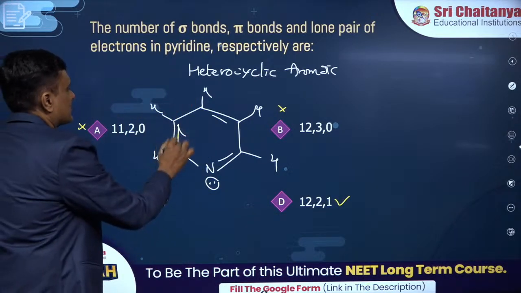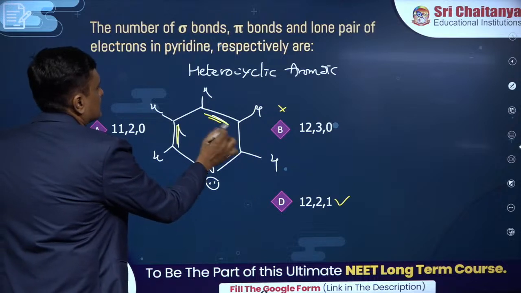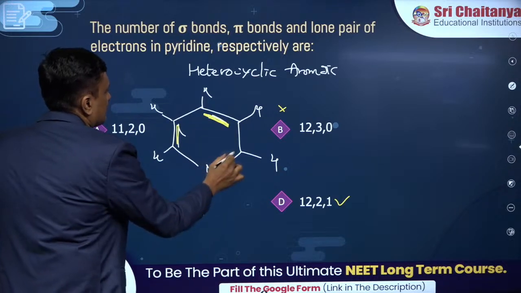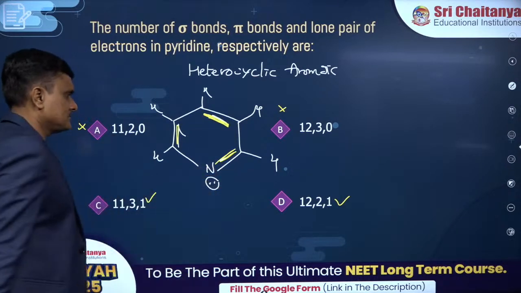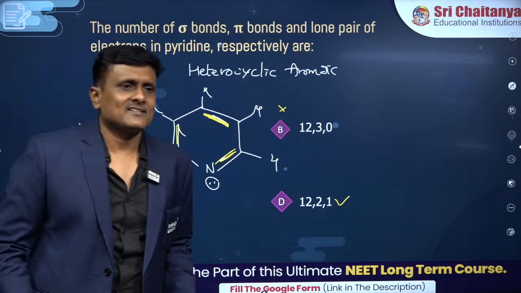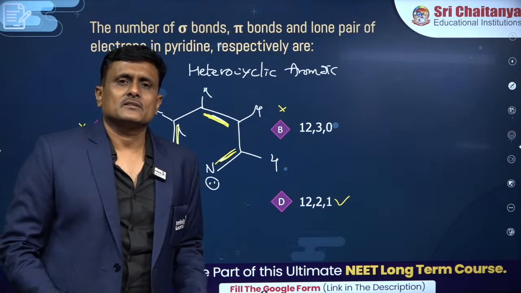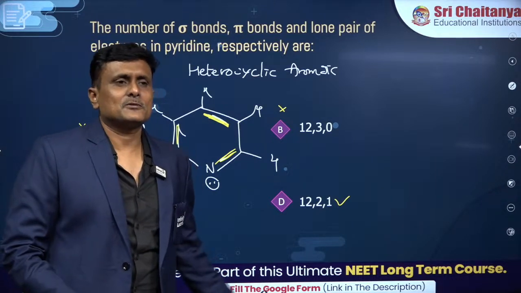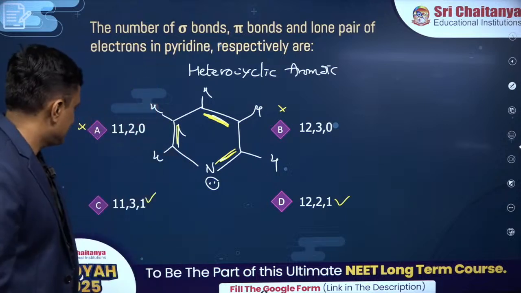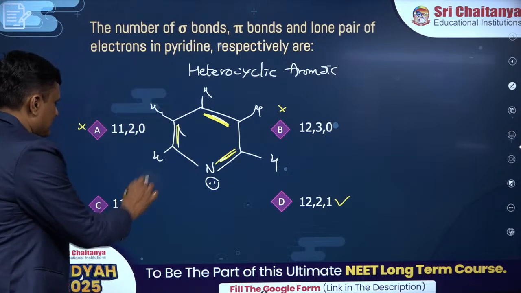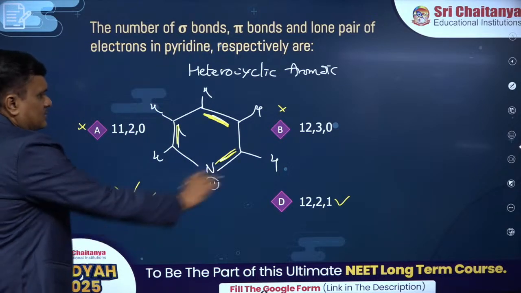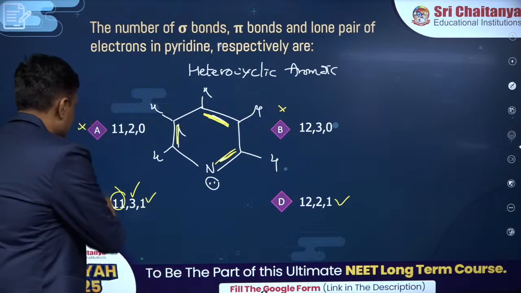Why are you counting sigma bonds? Why do you have to require sigma bonds? Why don't you count pi, which are lesser in number? You can see this. So why do I have to count this? Anyway, you can see that this option clearly indicates.